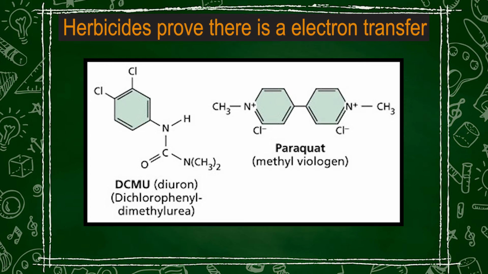Herbicides such as DCMU or paraquat, commonly known as methyl viologen, they inhibit the Z scheme at various points. DCMU is known to inhibit the plastoquinone binding site at photosystem 2. So, it stops the electron flow at this particular point. Similarly, paraquat accepts electron from photosystem 1 and it gives the electron to oxygen, producing reactive oxygen species. Hence, it proves that there indeed is an electron flow occurring during photosynthesis, which is commonly referred to as Z scheme.